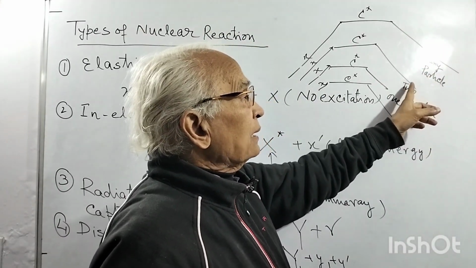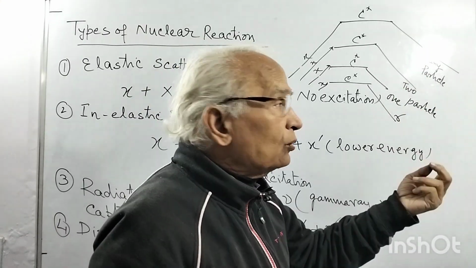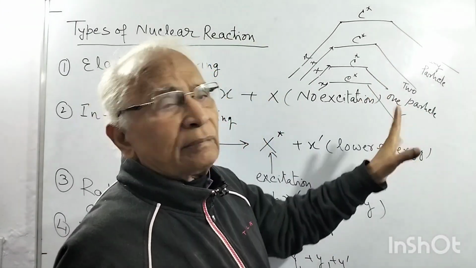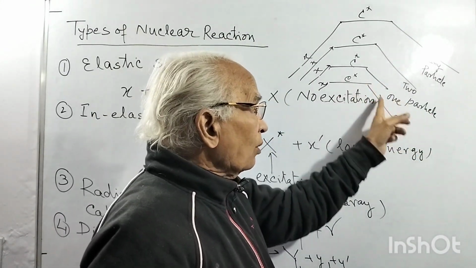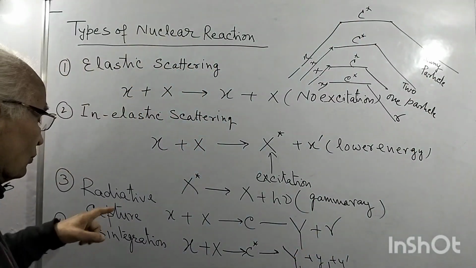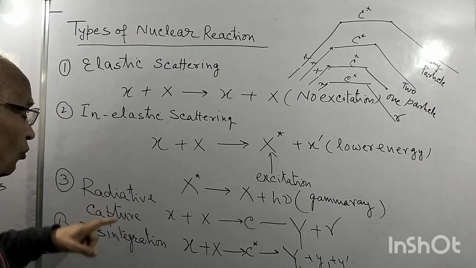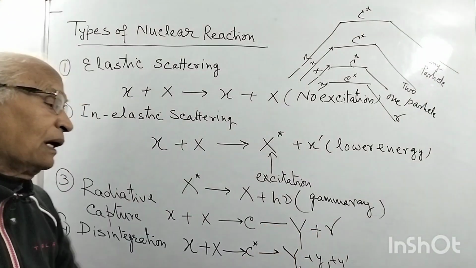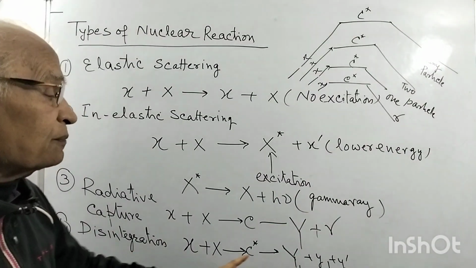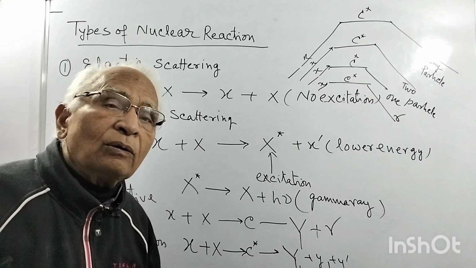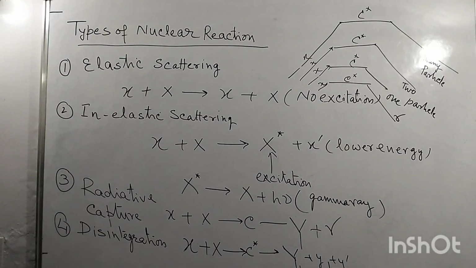Or it may decay by emission of two particles, only one proton, one neutron, or an alpha particle, one particle, only alpha particle, or only gamma ray. Because the energy of excitation is very low, only gamma ray can come. So radiative capture is one particular case of disintegration where no particle is emitted, only gamma ray. Disintegration means excitation where many particles can come out after the decay of the compound nucleus. So this is one type of reaction.